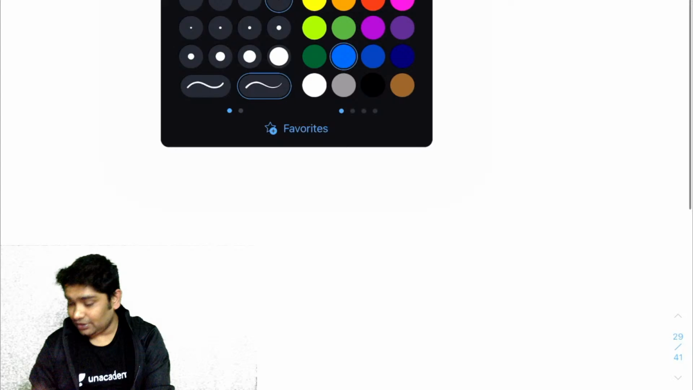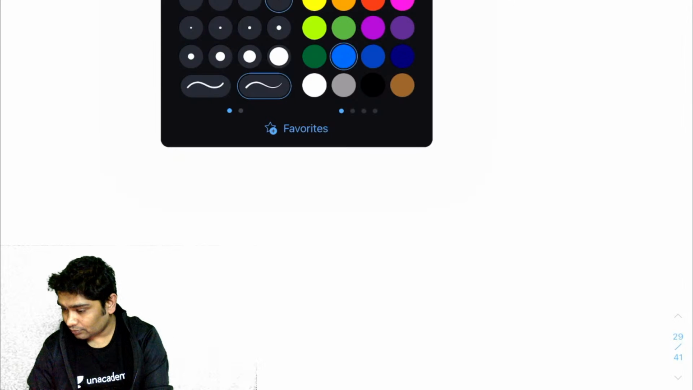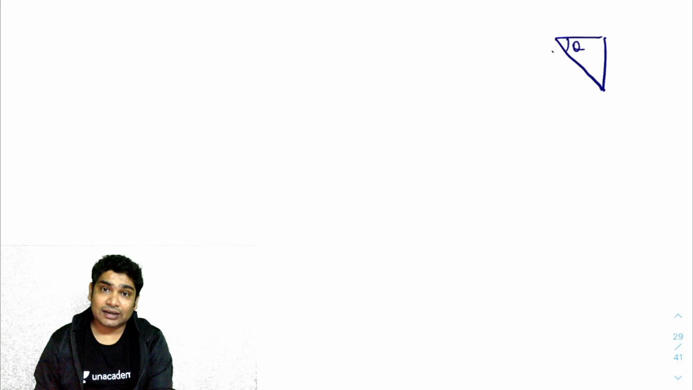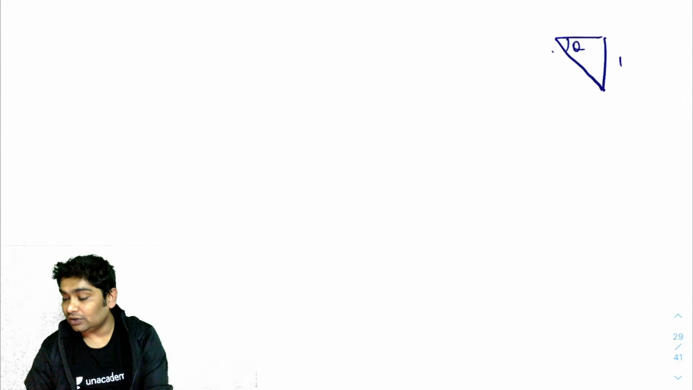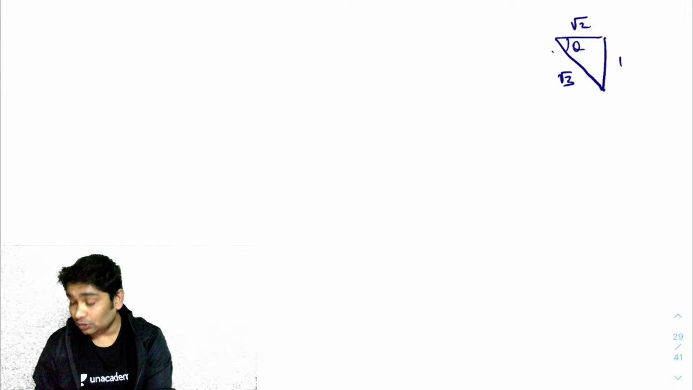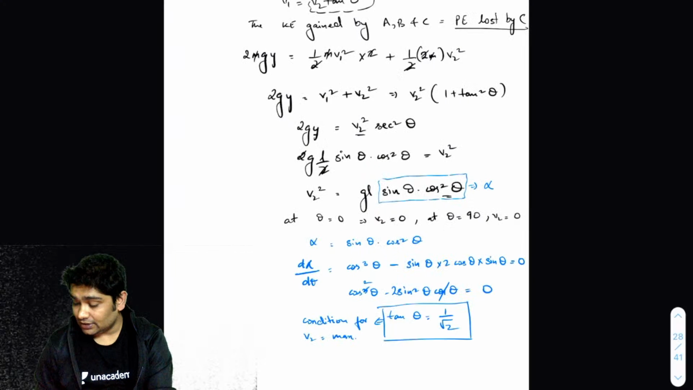So let's imagine you had this triangle, right? Where this was theta, and tan theta is 1 by root 2. So perpendicular would be 1, this would be root 2, and this would be root 3. Correct? Okay. So let's see. I already got that y. So this is the triangle that you would have had.